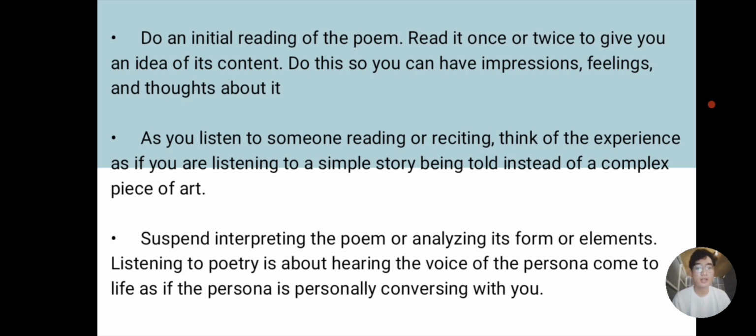And next is suspend interrupting the poem or analyzing its form or elements. Listening to poetry is about hearing the voice of a persona come to life as if the persona is personally conversing with you. So in poetry, there is the character which is the author. So when you are listening to them, you must not interpret the poem and analyze its form or elements. Instead, you focus on the person, on what they are saying.